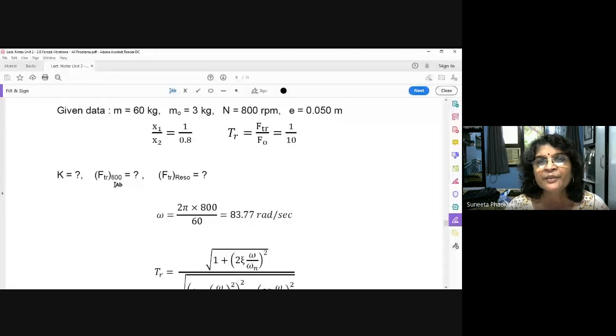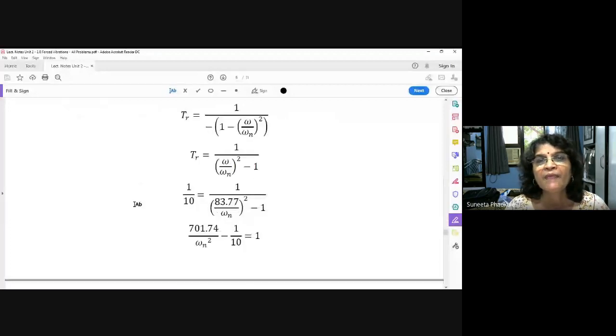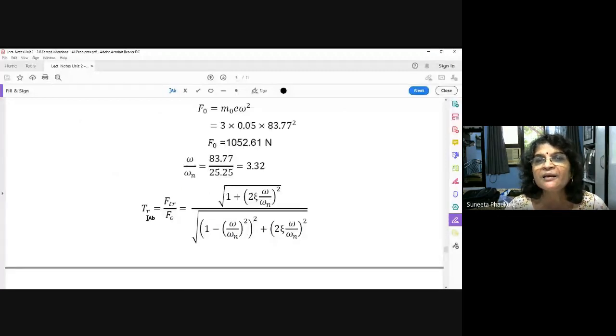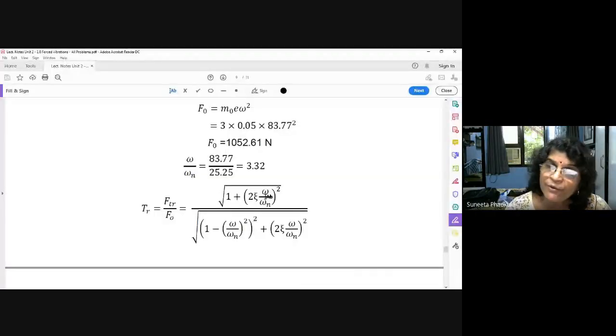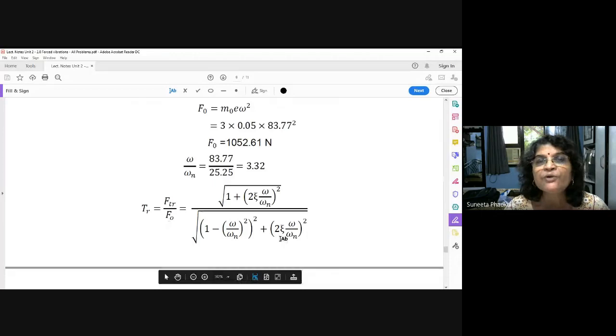See here. FTR upon FO is equal to this one. Now you want to find out FTR. Okay, zeta, we want to find out. Omega n already we have found out. Omega also we have found out. So what we want to find out now? FO and zeta from the given data. If these two are found, you can find out FTR.